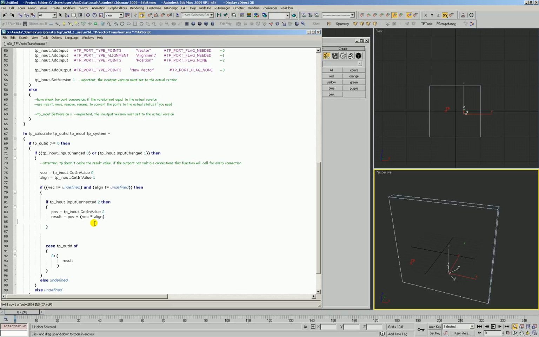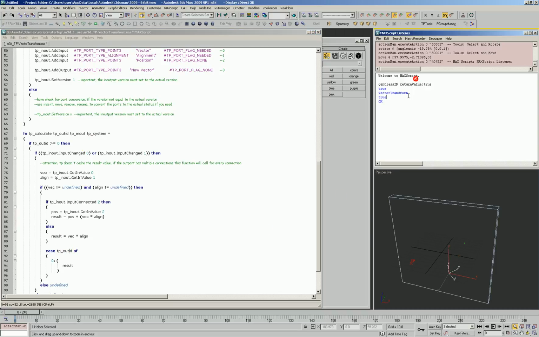And if the position is not connected, then the result is just going to be that direction that we had. Then our output test here can be the same. We don't need to update this. Remember, this is just set up in case there's multiple out IDs.